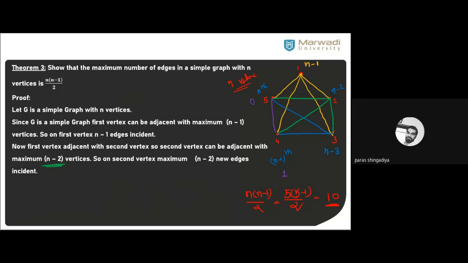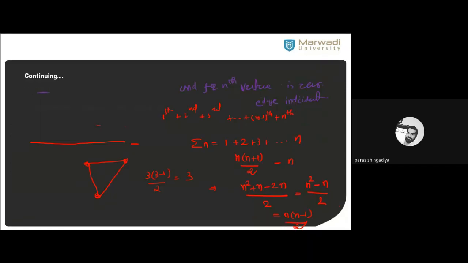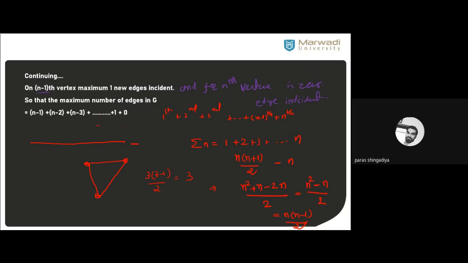And continue this procedure up to the last but one, means n minus 1 plus. You can create a maximum of 1 edge. Okay? And then from the last vertex, there will be zero possibility. Means for the nth vertex, there is a zero answer. Means zero edges you can create. Okay? And now in the next step, add all these edges. You have to add all the edges. Okay? Add all these edges.